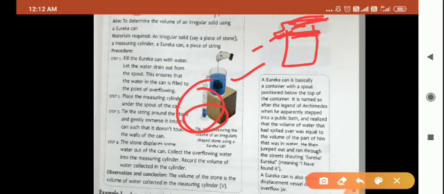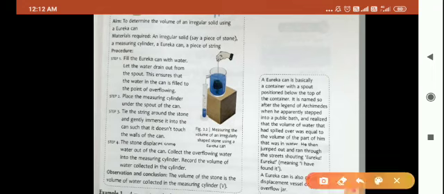Now again, what will you do? You will place one measuring cylinder below the spout. This is your spout of the Eureka can. And then as soon as you immerse the stone inside the Eureka can, the water level will rise up, and this water will get displaced and will get collected into your measuring cylinder.